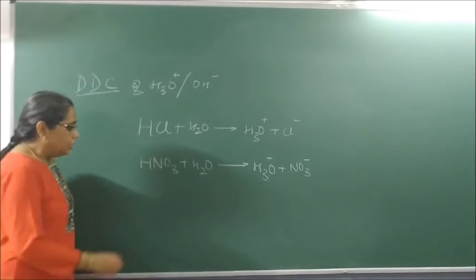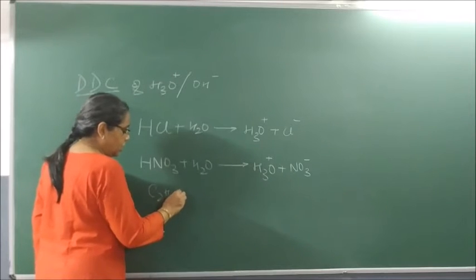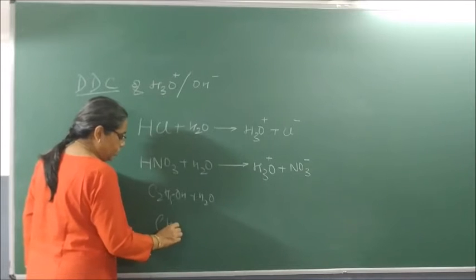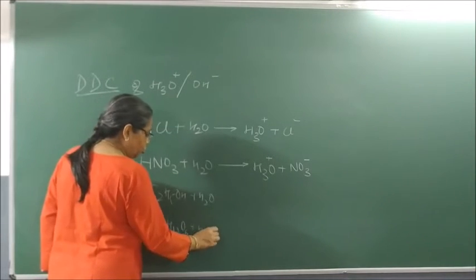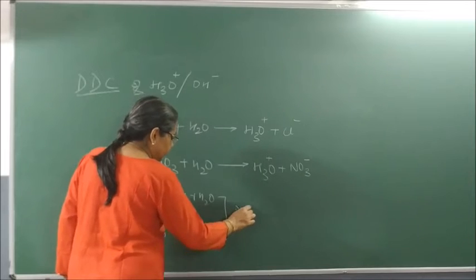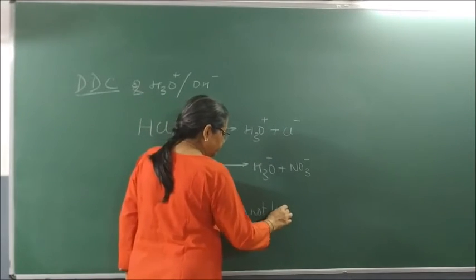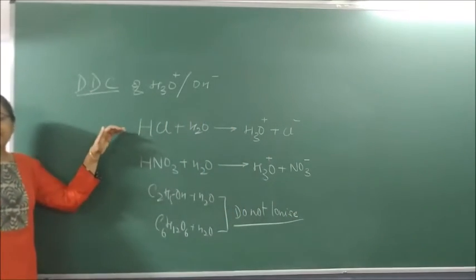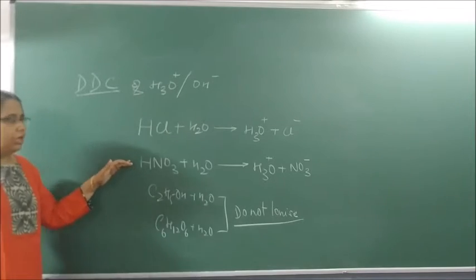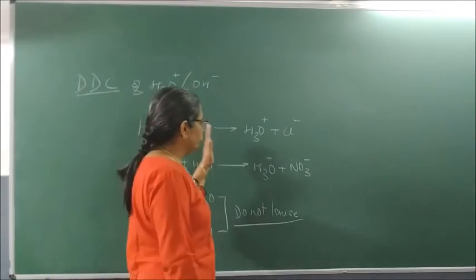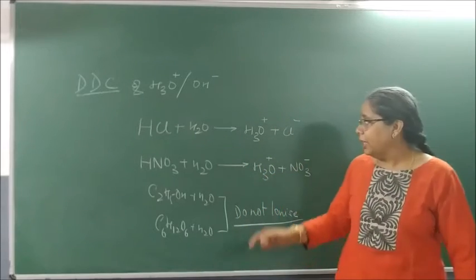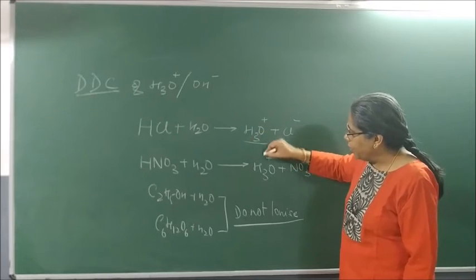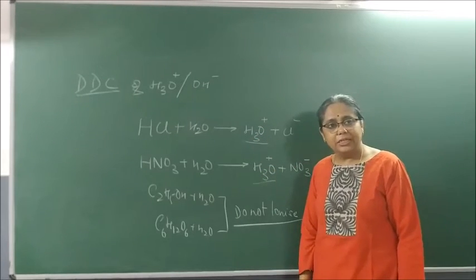This shows what? C2H5OH + H2O and C6H12O6 + H2O. They do not ionize. Okay? Whereas when you take HCl or HNO3 in water or in aqueous solution, they ionize to give what? Hydronium ion and Cl-. This hydronium ion is responsible for its acidic character.